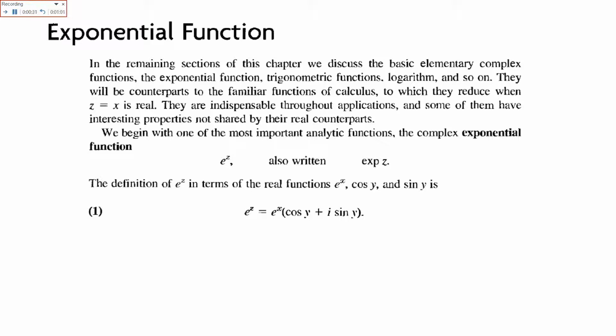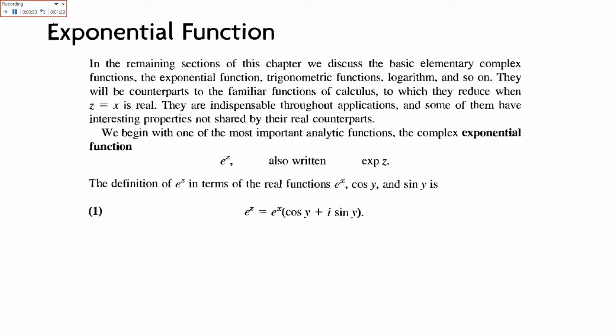So, they reduce when z is equal to x, which is real. When the exponential function in the complex form has only the real part, it will be reduced to the real function. They are indispensable throughout the application, and some of them have interesting properties.